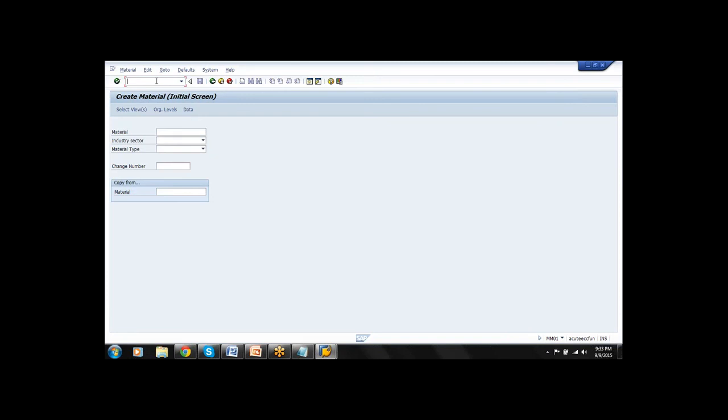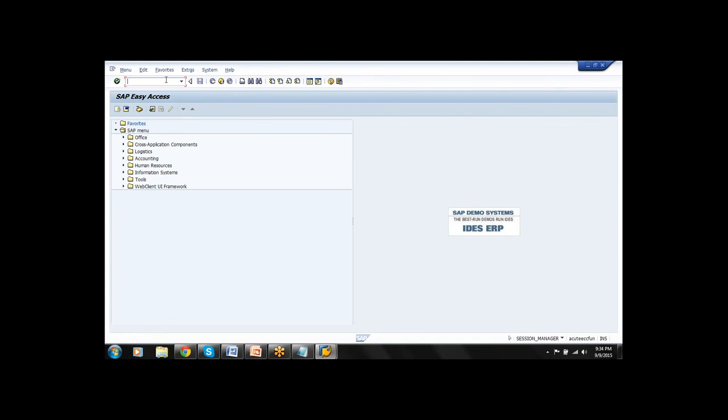If I enter xk01 to create a vendor here and press enter, you are still in the material screen. Why? Because you are not in the front screen, that is the welcome screen of SAP. You are in some other transaction, trying to create a material. So other than SAP Easy Access, we need to use /n or /o.